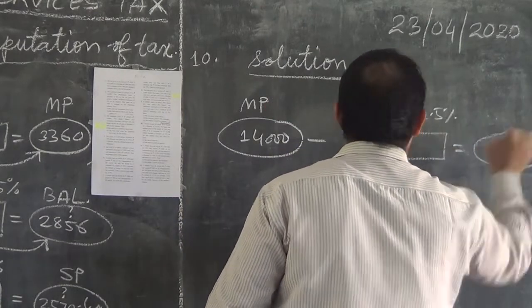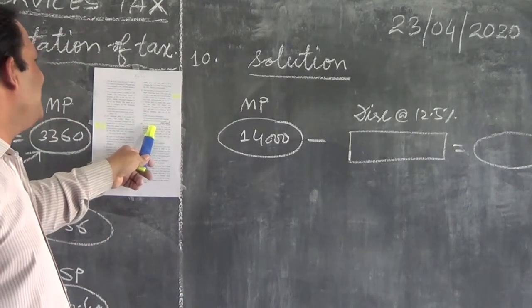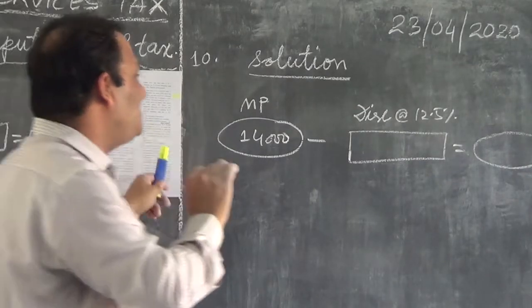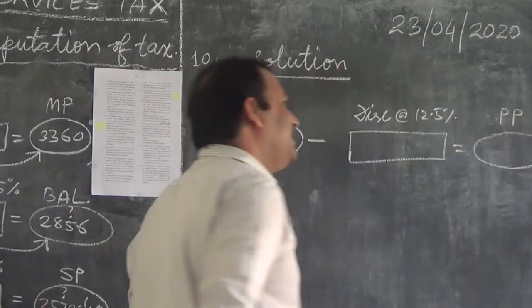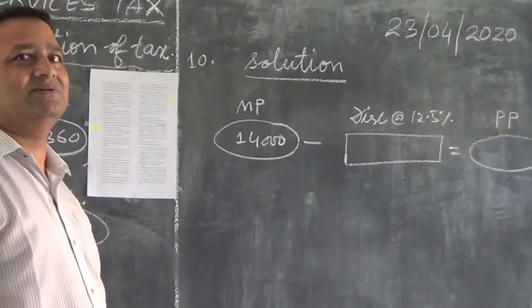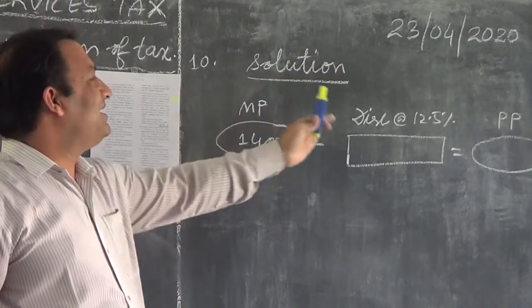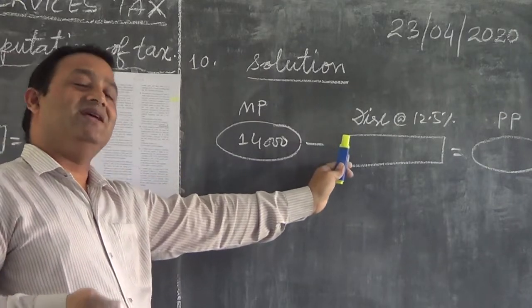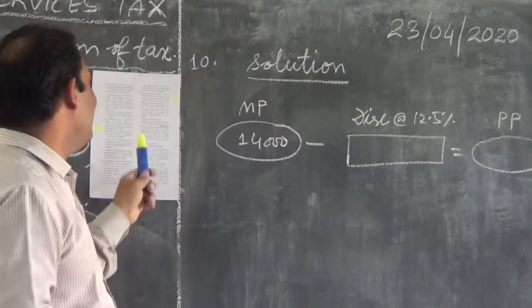After this, the trader bought the article. So I am not going to write SP here, but purchase price, not selling price. If he is selling, then MP minus discount will be the selling price. If he is purchasing, MP minus discount equals the purchase price.